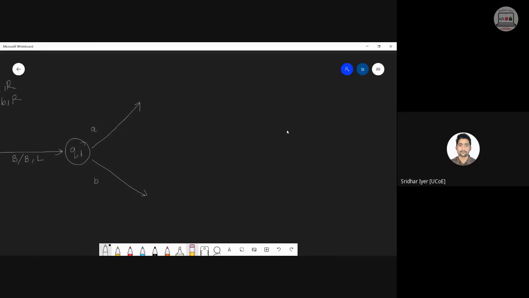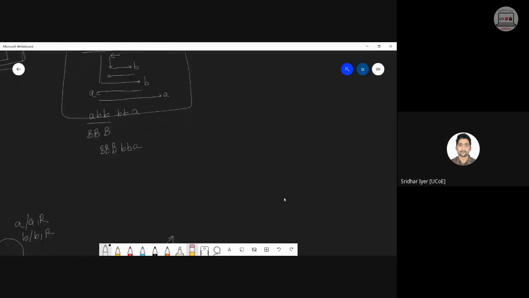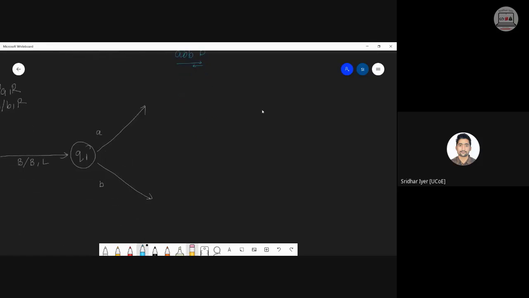Why add complexity? So what we are doing is, while coming back, let me take the example over here once again so that you don't have to scroll up and down. I am taking it as A, B, B and blank. After going till blank, while coming back, I am encountering a B over here, right? So I will replace that B with an X and again go back. Why going back? Because we need to replace the next character, that is the blank, with B. Clear? Now we have reached Q3.